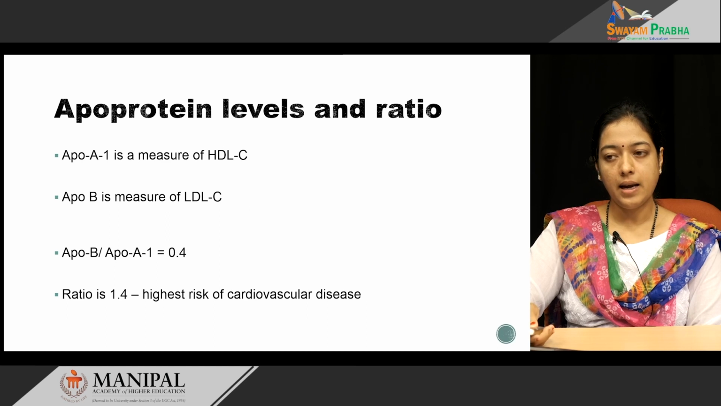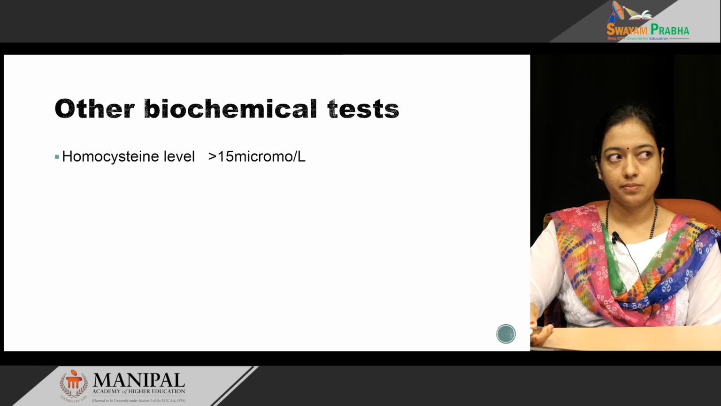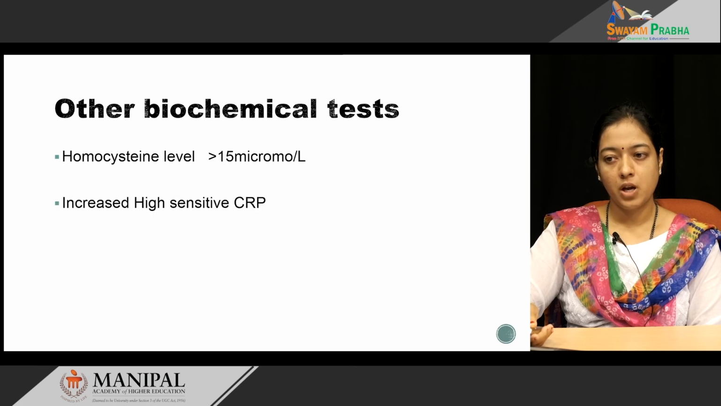Other than lipid and apoproteins, there are other biochemical tests. Homocysteine: if the level of homocysteine increases to more than 15 micromoles per liter, then the chance of developing atherosclerosis is more. Increased high sensitive C reactive protein is a marker for inflammation.